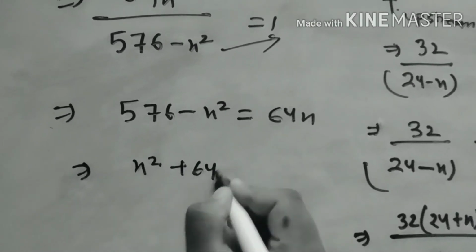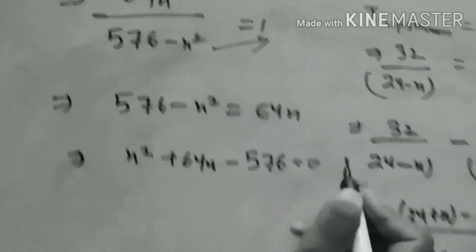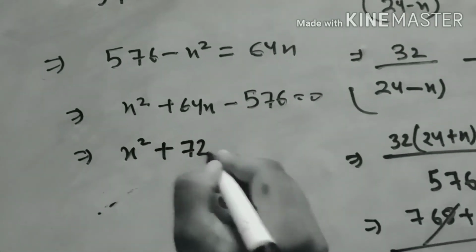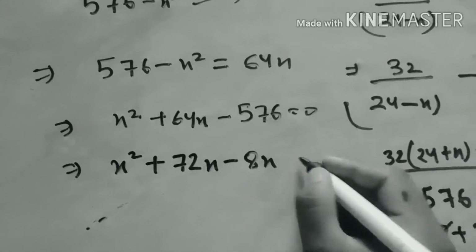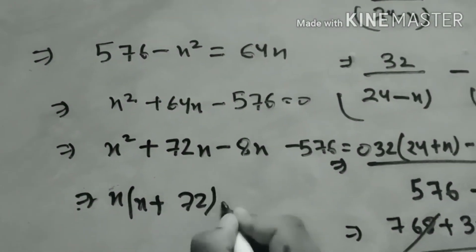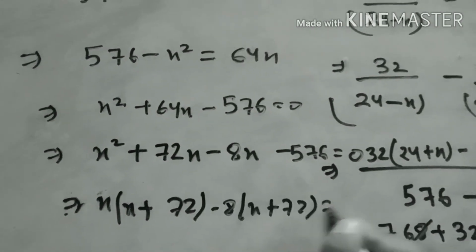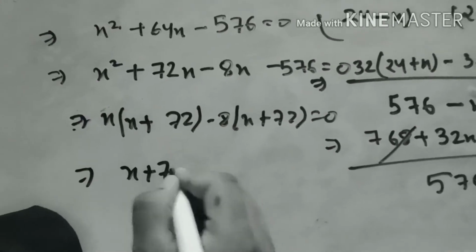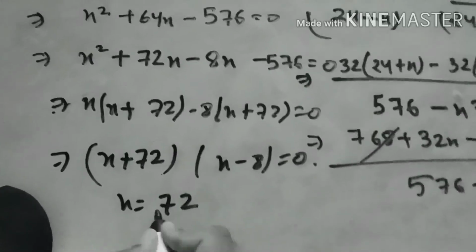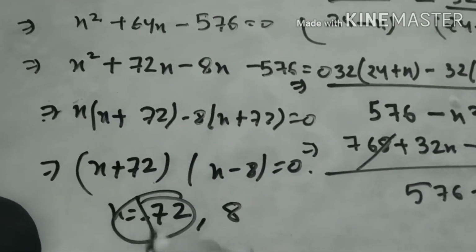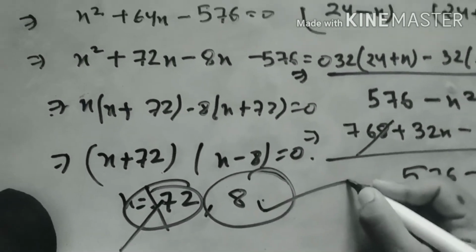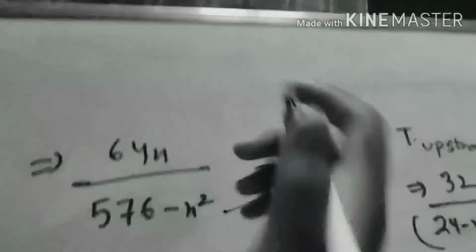That will be x square plus 64x minus 576 equals 0. When we factorize this, we get x square plus 72x minus 8x minus 576, because 72 into 8 is 576, equals 0. So x into x plus 72 minus 8 into x plus 72 equals 0. We get x plus 72 and x minus 8 equals 0. So x equals minus 72 or 8, and speed cannot be negative, so minus 72 is not possible. So the speed of the stream is 8 km per hour.